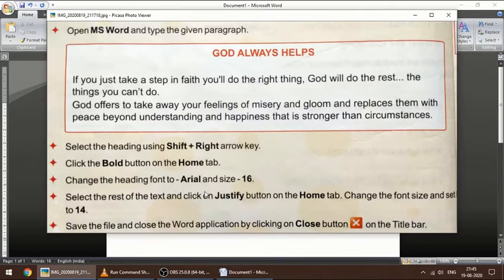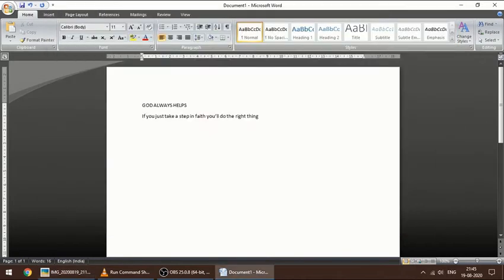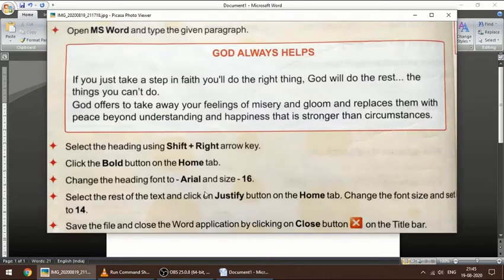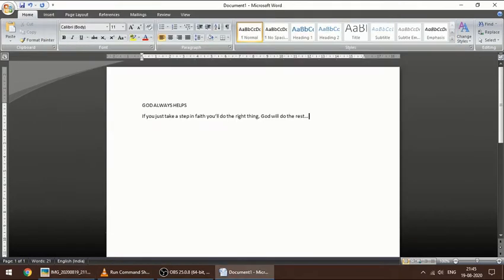God will do the rest. The things you can't do.